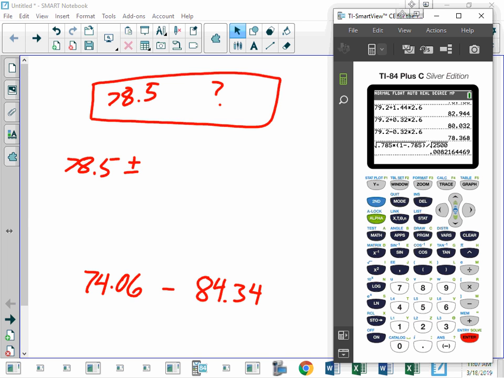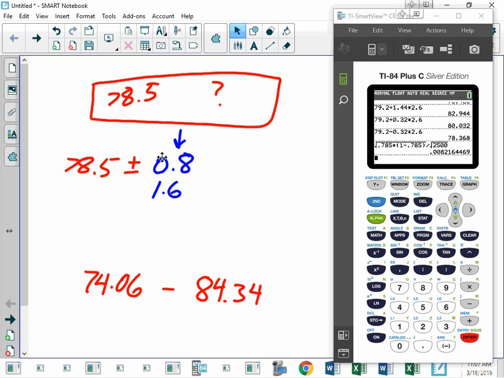And I get 0.8%. So it's plus or minus 0.8. But I want to create a 95% confidence interval. So I need to double this, which is 1.6.